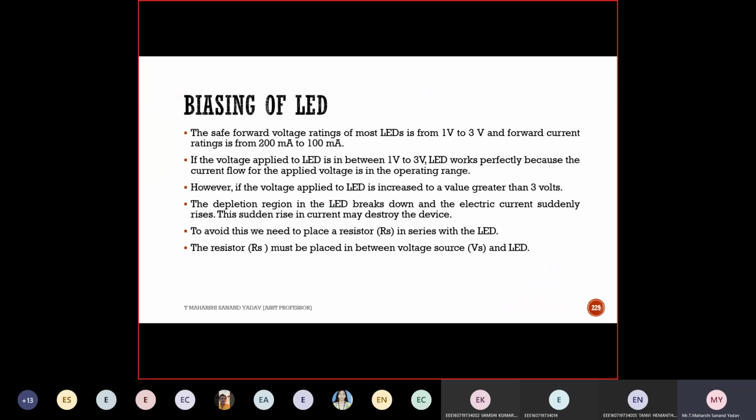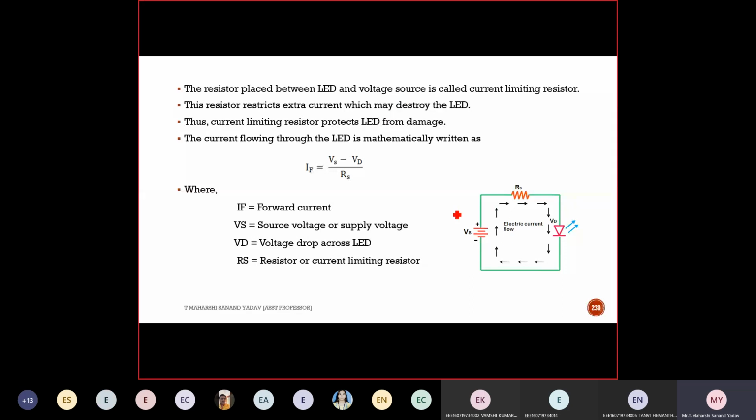So what is biasing? Biasing is nothing but applying external potential. So let us see this diagram. Here this is the voltage, an external series resistor followed by the light emitting diode. Will it emit light under forward bias or reverse bias? Forward bias. That's why I have connected positive to positive, negative to negative. Now the current direction will be something like this. And if you write KVL, can anyone tell me KVL? Positive, negative, negative, positive, KVL within this loop.